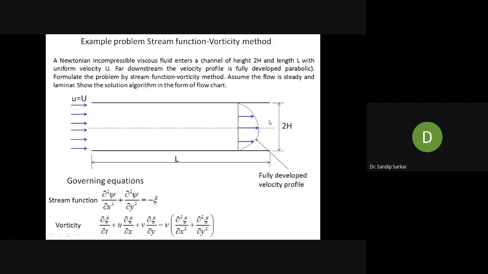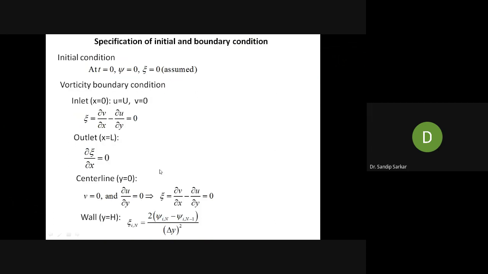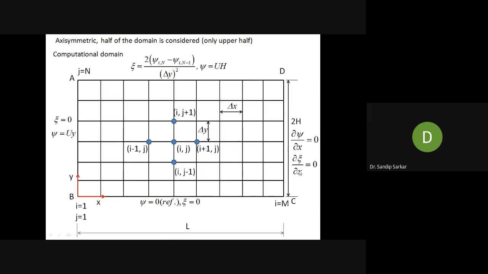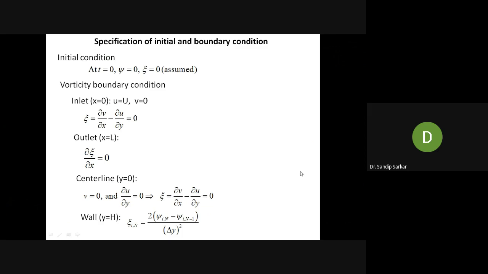So the fully developed boundary condition is provided by del zeta del x equal to 0 and del psi del x equal to 0. This is the boundary condition for the fully developed flow. Is that clear? At the outlet.